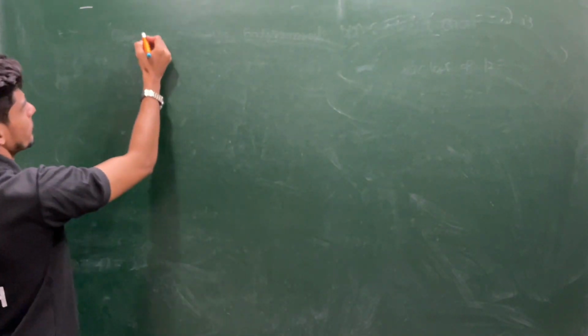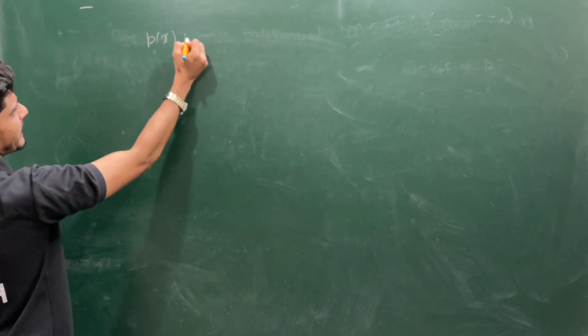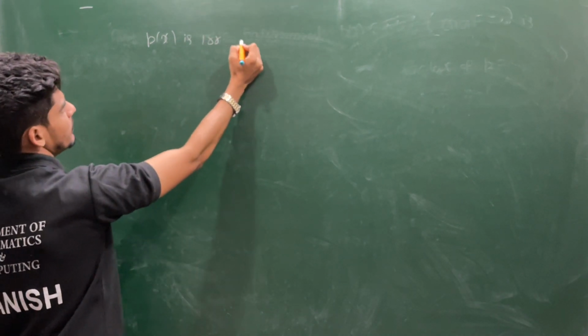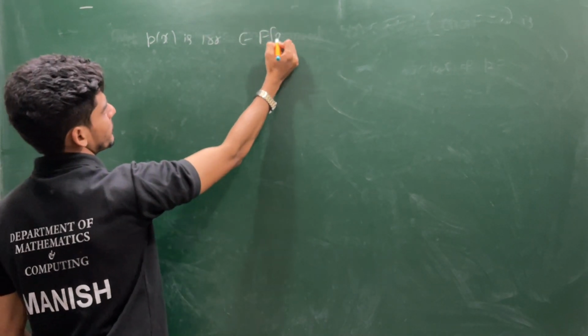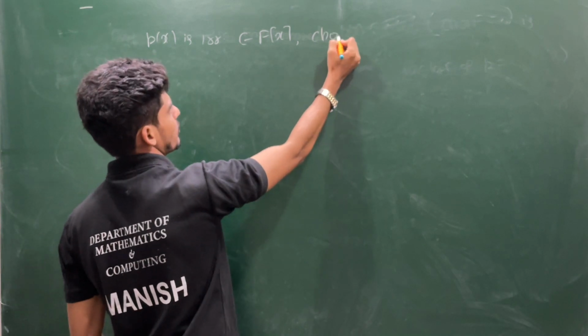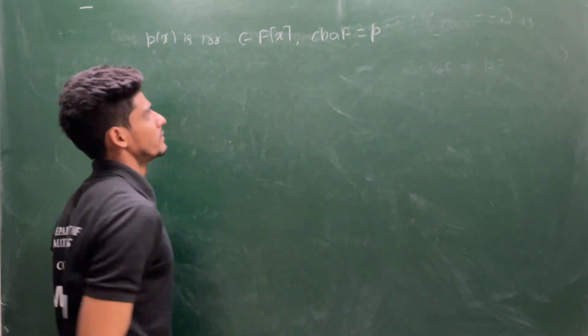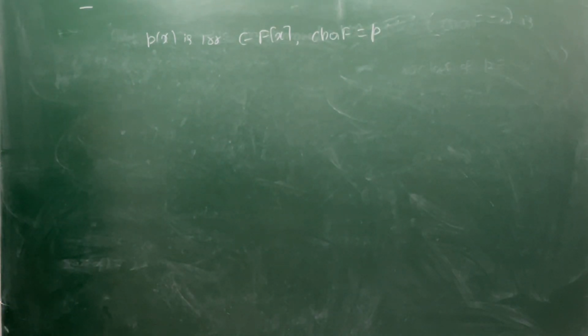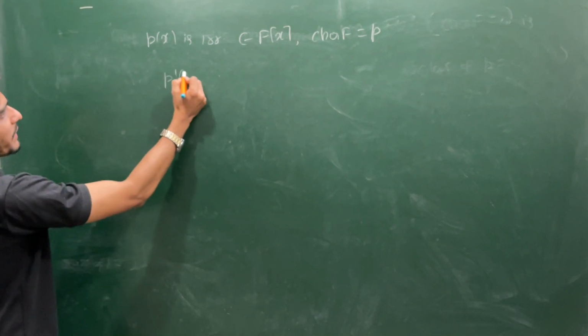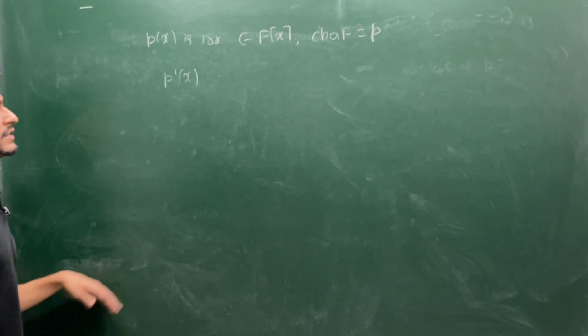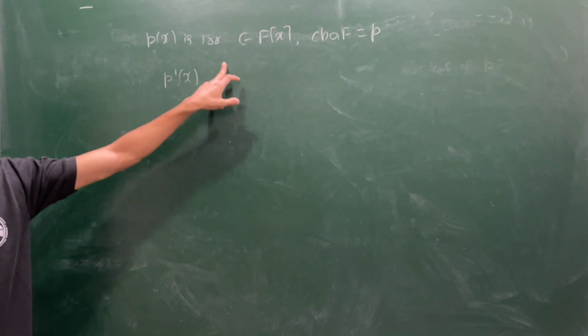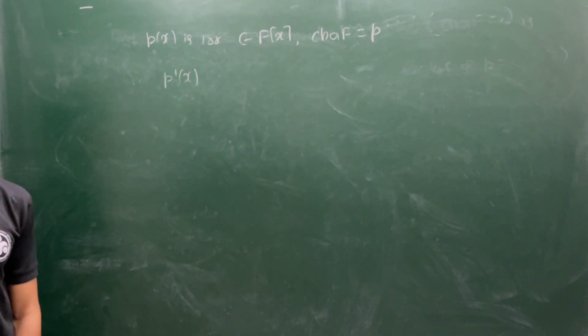Suppose p(x) is irreducible and it is defined over F(x) where characteristic of F is say p. Then if you find p prime x, there is a chance your p prime x actually becomes completely 0.